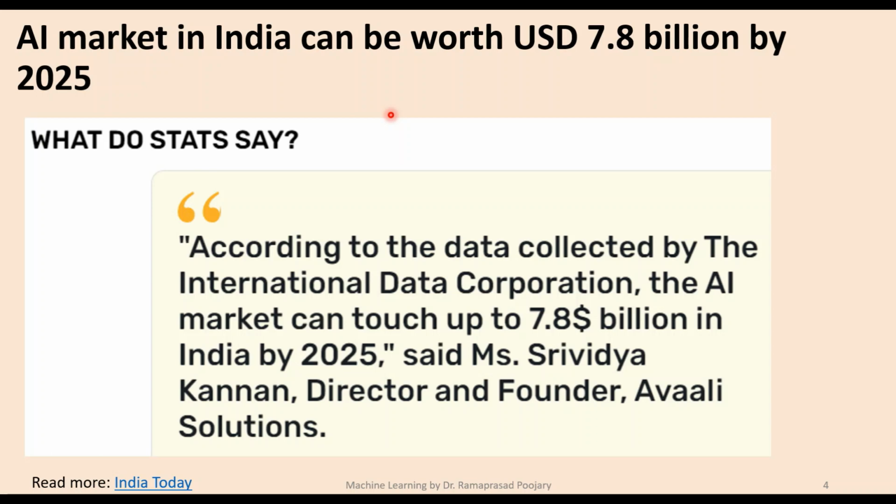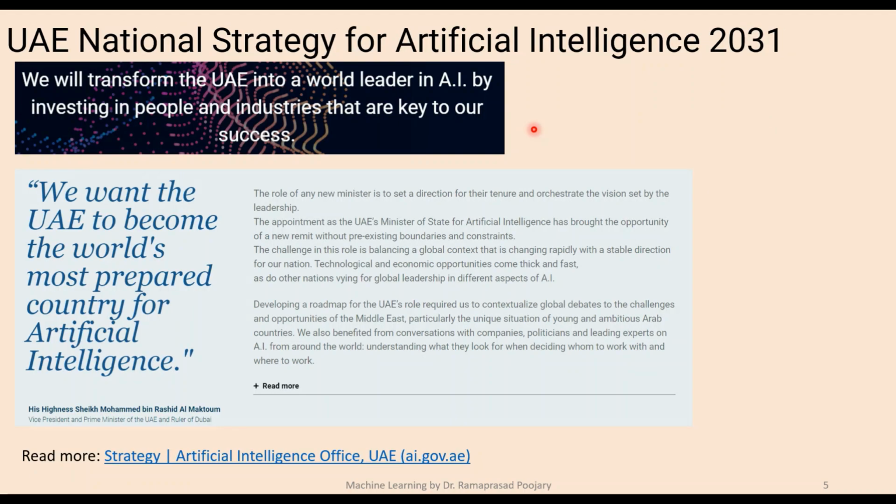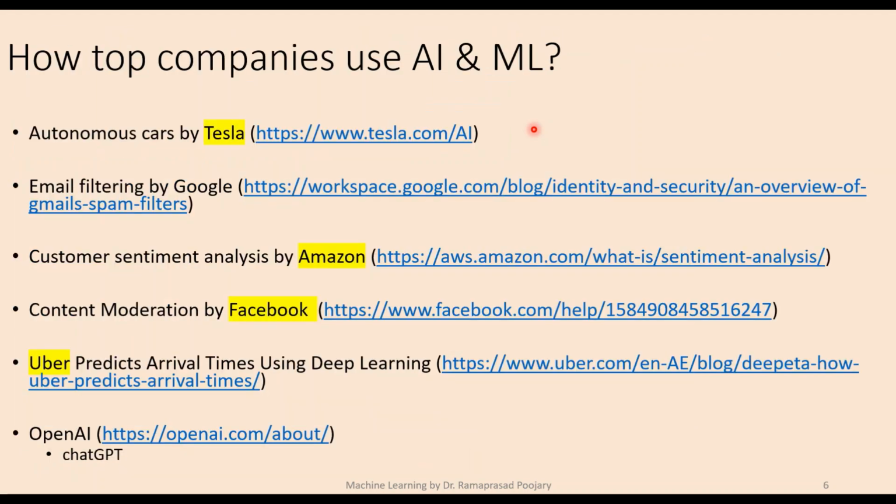Now I'm going to talk about just two countries here. One is India, and you can see that the AI market in India can be worth USD 7.8 billion by 2025. This is as per India Today news. Then there is the UAE National Strategy for Artificial Intelligence 2031, where a few sectors, including the transport sector, have been identified, and AI is being used. And the UAE also has a dedicated minister for artificial intelligence.